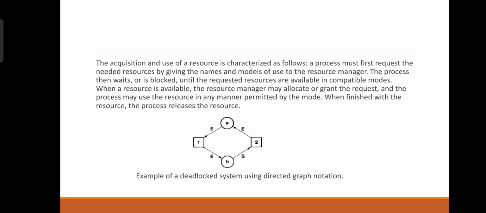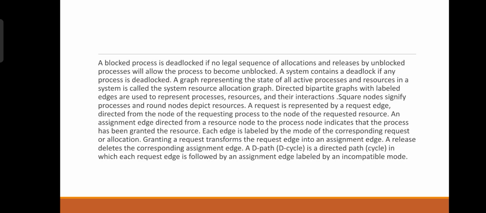Here we can see A is a process which sends a request for B to share a resource, and B is sending the information for process 2, and process 2 is sending a request for logical resource A. This is the situation where deadlock occurs. A blocked process is deadlocked if no legal sequence of allocations and releases by unblocked processes will allow the process to become unblocked. A system contains a deadlock.